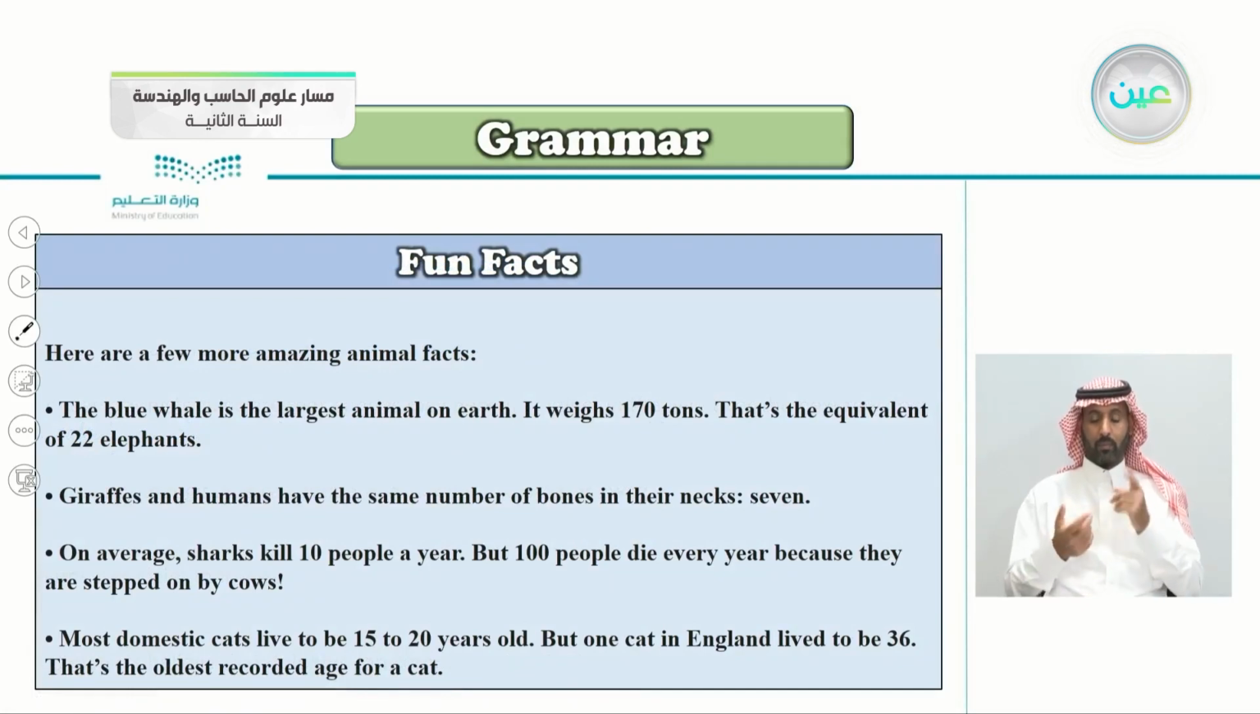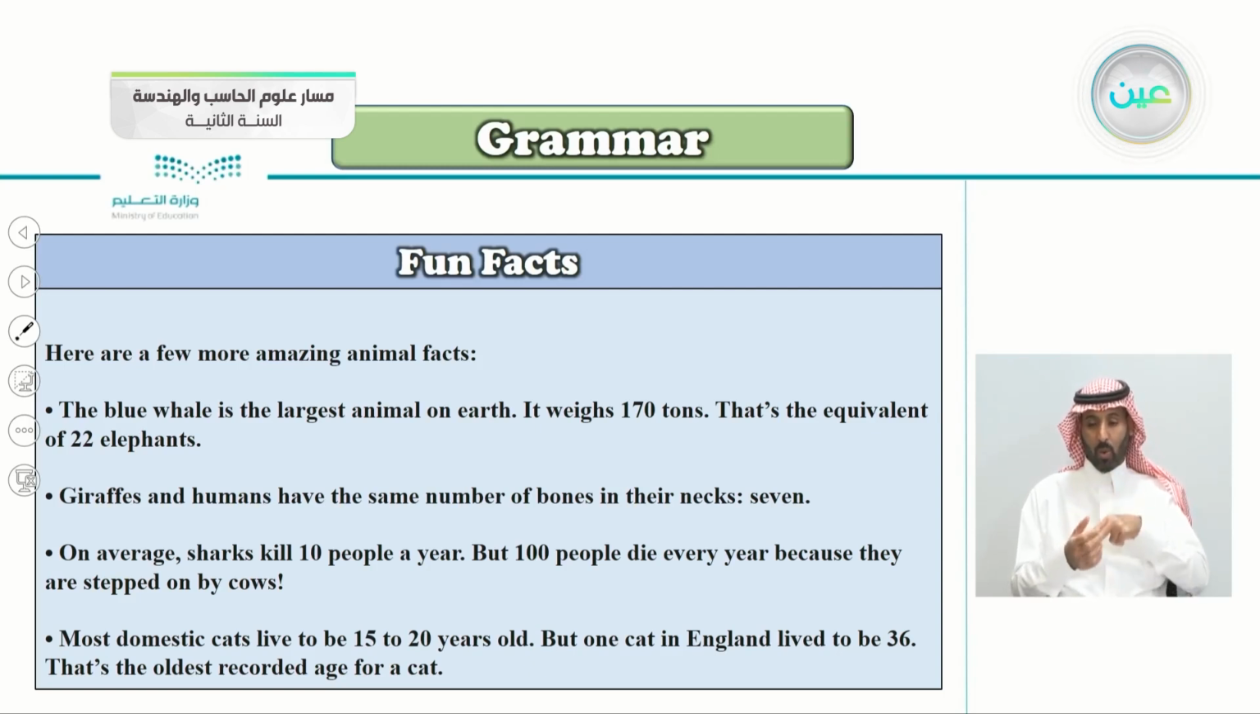And here are some fun facts, amazing animal facts. The blue whale is the largest animal on Earth. It weighs 170 tons. That is the equivalent of 22 elephants. Giraffes and humans have the same number of bones in their necks, 7 bones, even though giraffes have way longer necks.